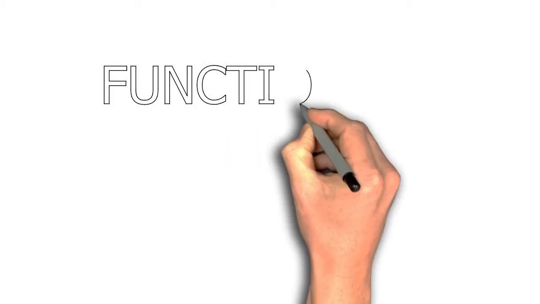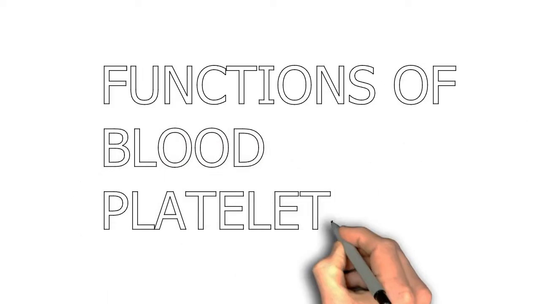Now, what are the functions of platelets? The first and foremost function of platelets is clotting of blood. Clotting of blood is also called coagulation. When a blood vessel is cut or blood escapes from it, a clot is soon formed on the wound and the flow of blood is stopped. If it were not so, the injured person would bleed to death. So a clot is a must.